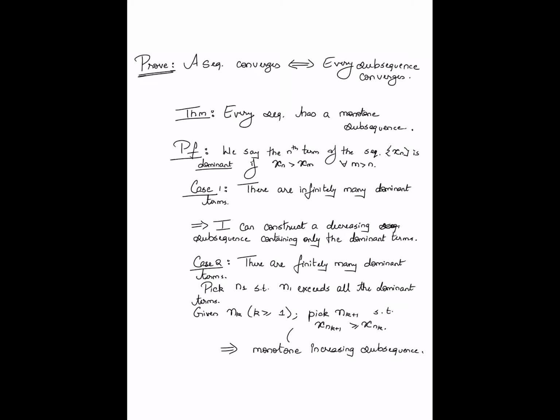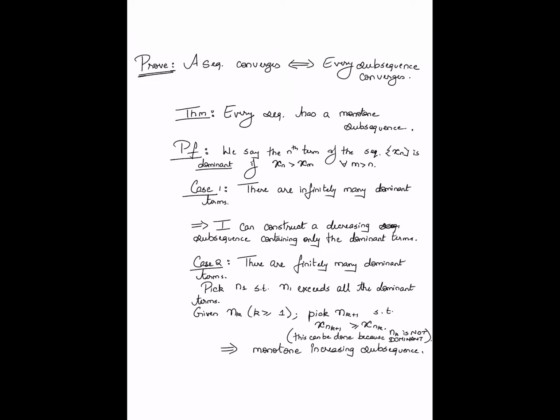Let me reiterate, this can be done because nk is not dominant, because we have already passed all the dominant terms of the sequence.